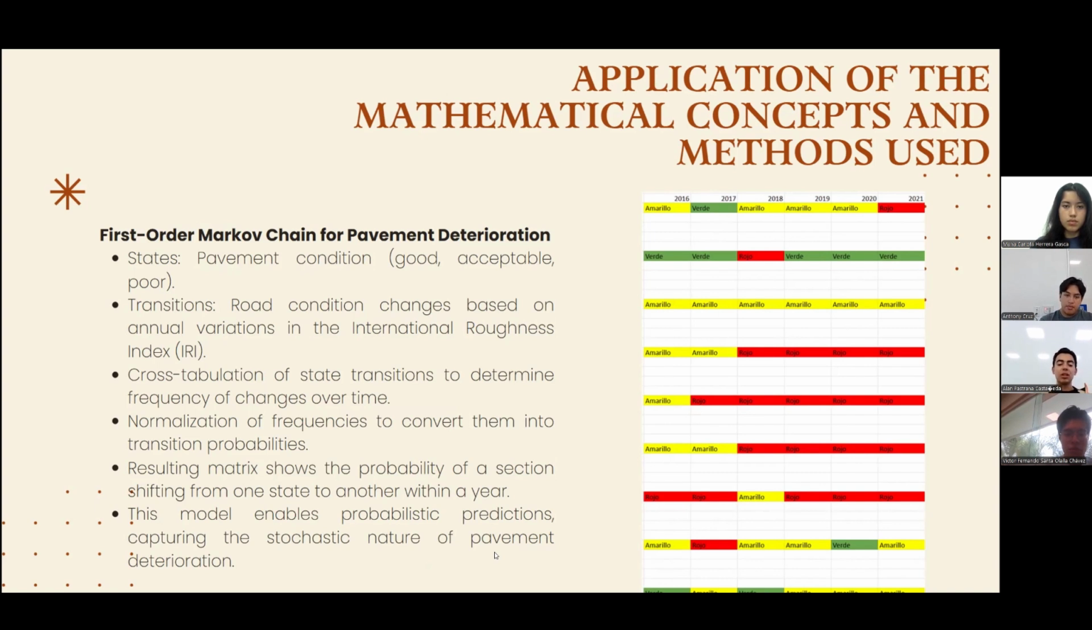To make these predictions for the following years, 2021 to 2025, we multiplied the matrix by itself and used the resulting matrix as the new state for predicting the next year. Application of the mathematical concepts and method used: we applied a first-order Markov chain, defining states as road conditions and transitions based on changes in IRI over time. We used cross-tabulation to count transitions between the states and normalization to convert counts into probabilities.